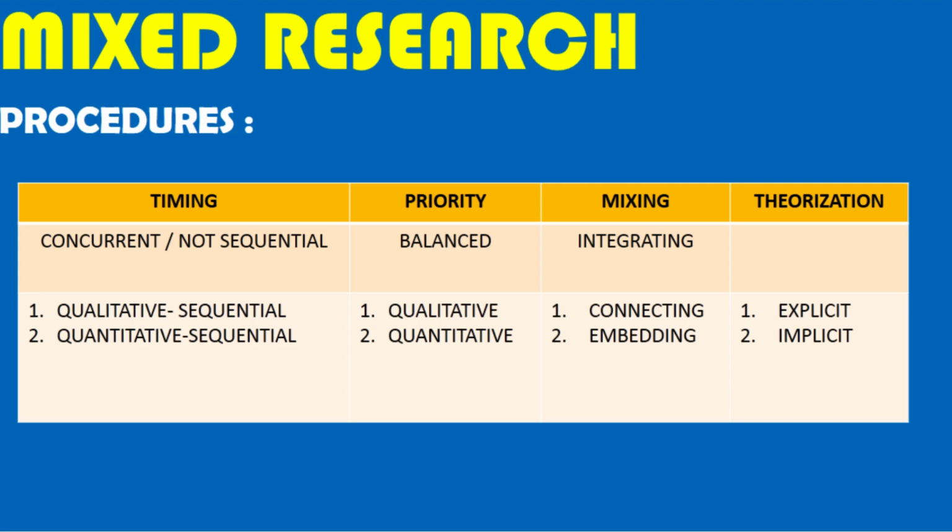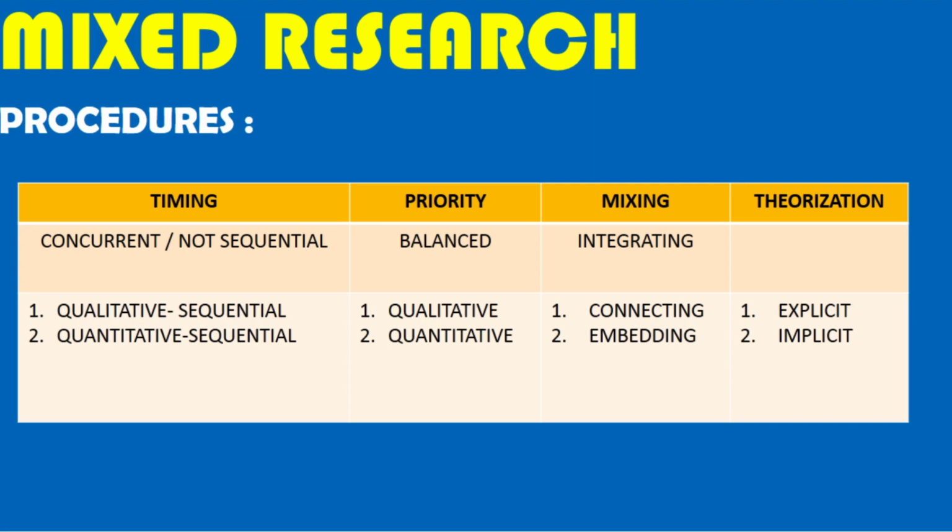Then inserting or embedding data: in any research, first the researcher collects data with only one form of data. Suppose we use quantitative data but have another form of data, namely a qualitative form of supporting data. In this case, the researcher does not integrate and connect the data, but rather embeds that form of secondary qualitative data in an even larger study, having a different form as the main data.